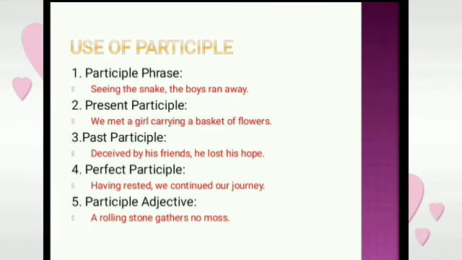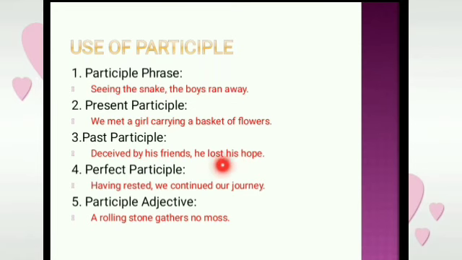Past participle, deceived by. In past participle, one thing, the third form of the verb is used. Deceived, this is the past participle form of the verb. Deceived by his friend, he lost his hope.